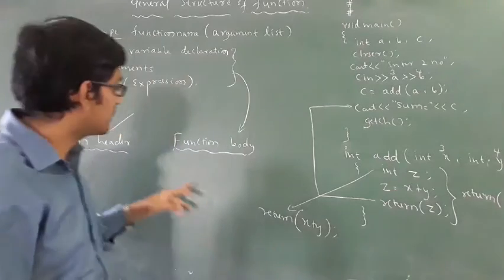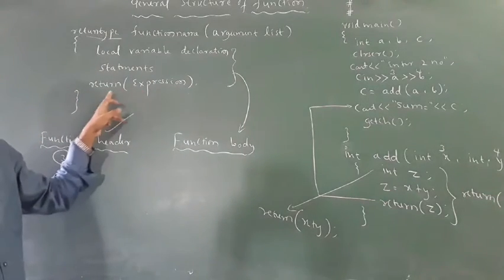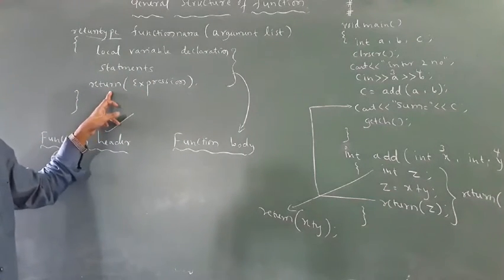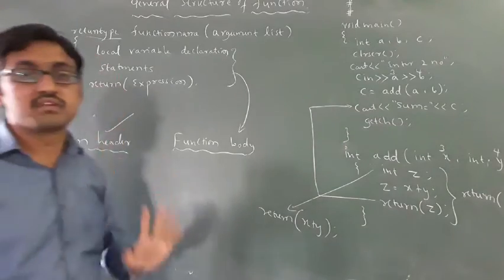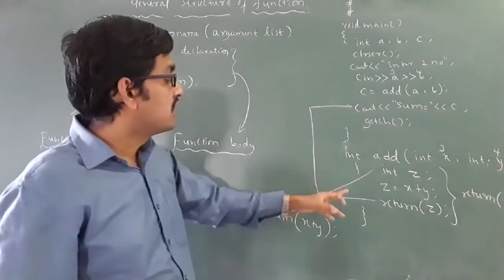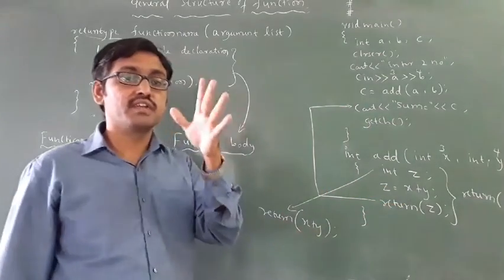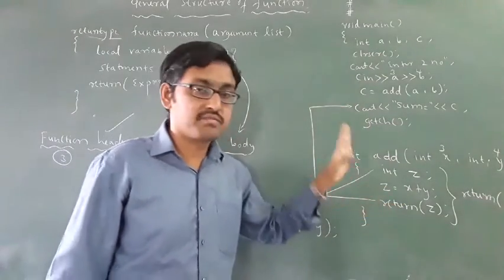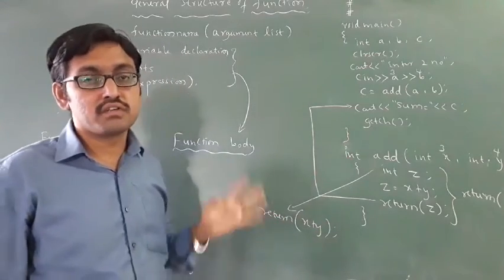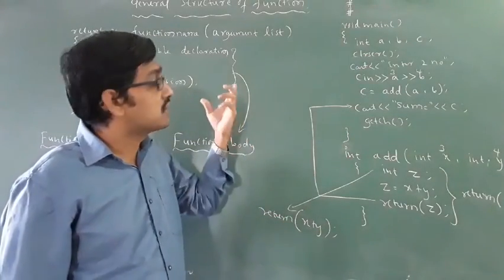Then what is the use of the return expression? The return expression returns the result back to the main function. That is the use of return. Where there is a function, there will be a return. Got it? Okay, you have to remember this. This is about the general structure of a function.